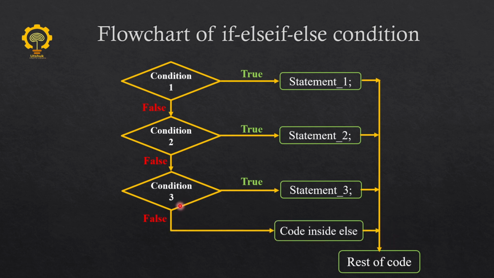And finally, if all conditions are false, then the code inside the else is executed, and after that the rest of the code lines are executed. So I hope you understand the basic concept of the if else condition along with the flowchart and the syntax. So let's see this practically in NetBeans.